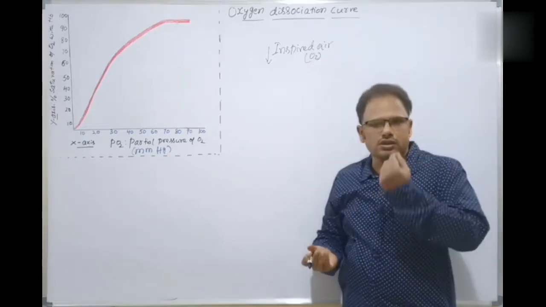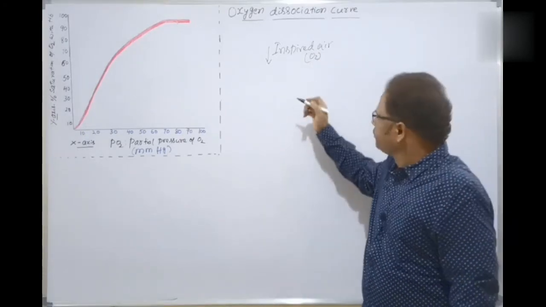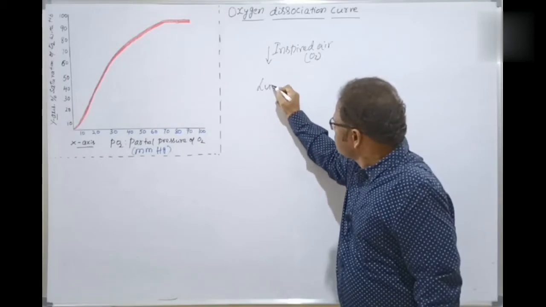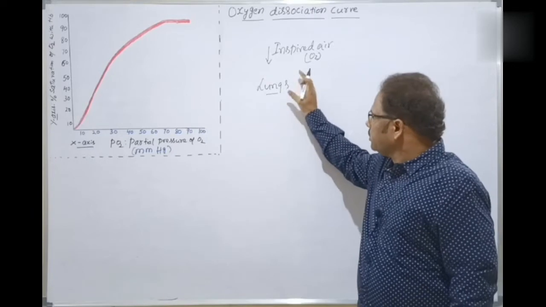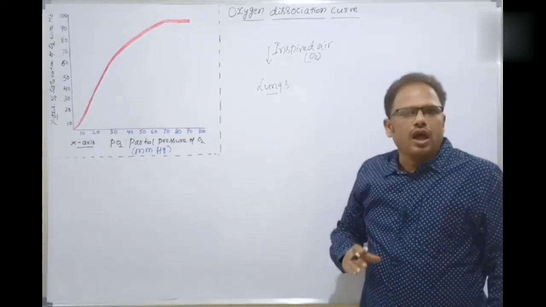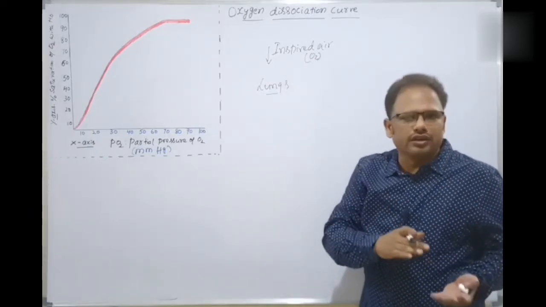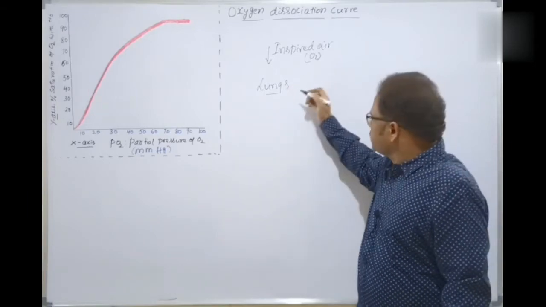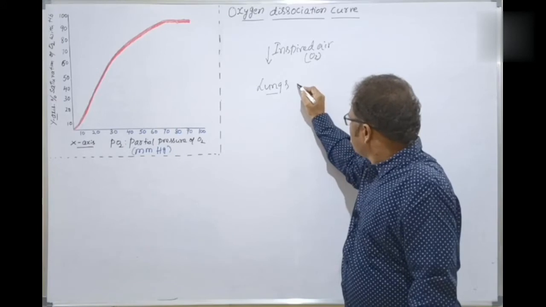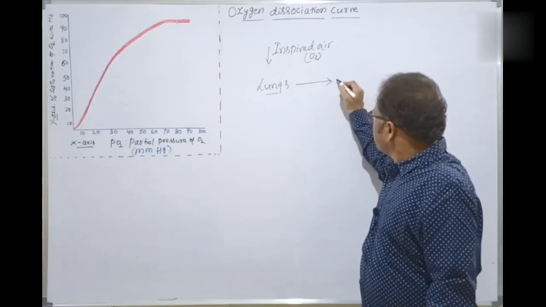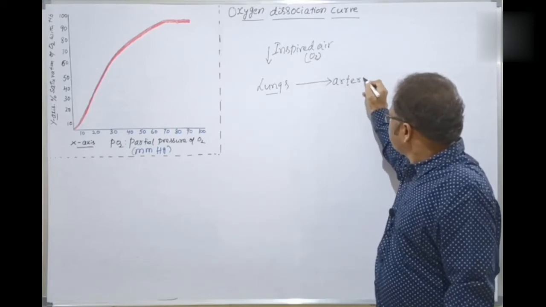We take oxygen into the lungs, alveoli. There this oxygen gets associated with the alveolar capillaries, then enters the arterial blood system. Next, after the lungs, oxygen enters the arterial blood.